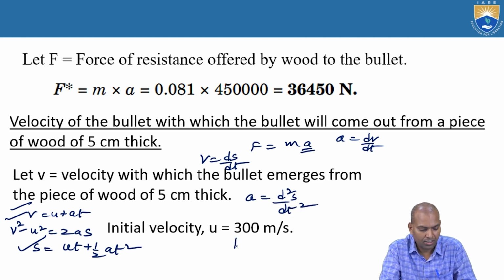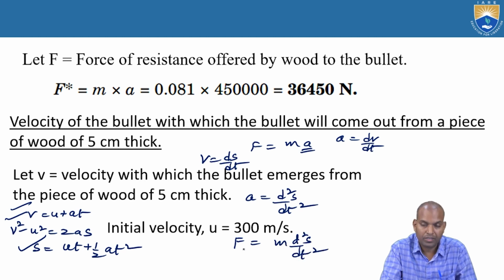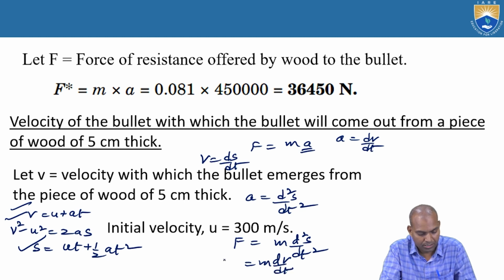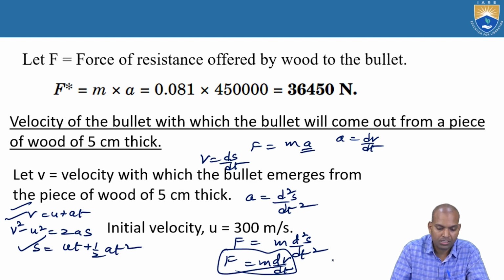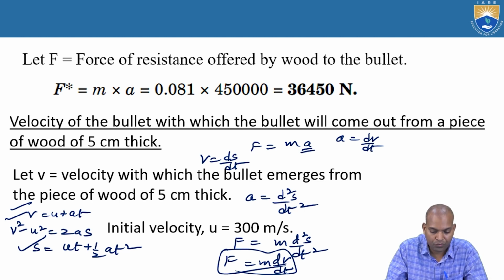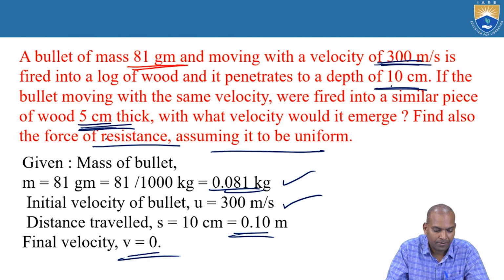Now mass times acceleration, F equal to mass times d square s by dt square, or m into dv by dt. These are the various equations of motion.